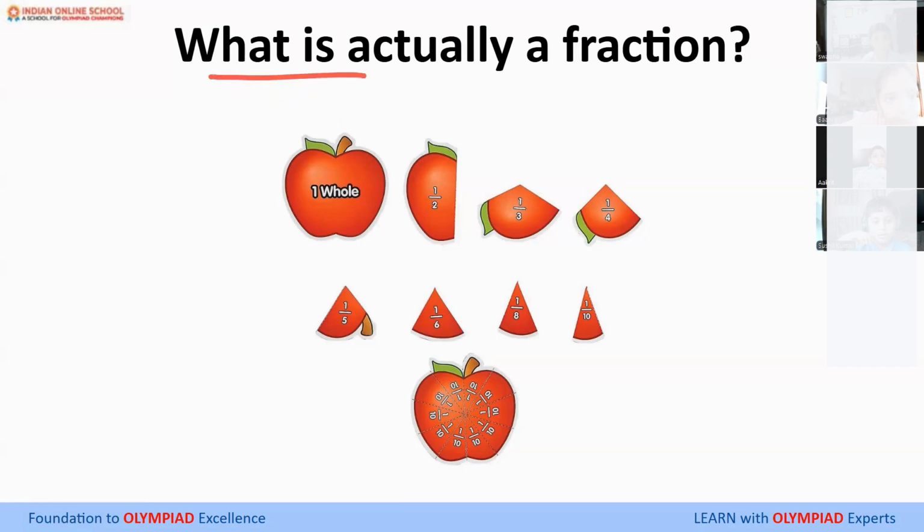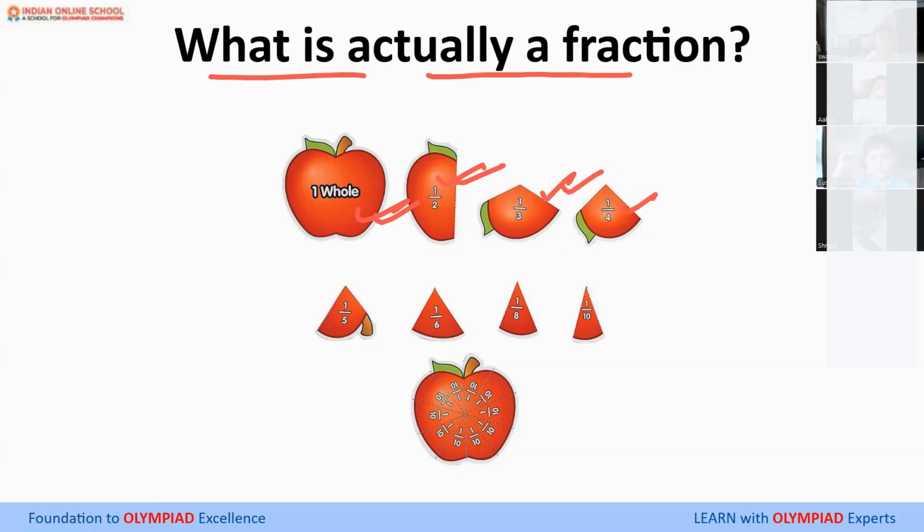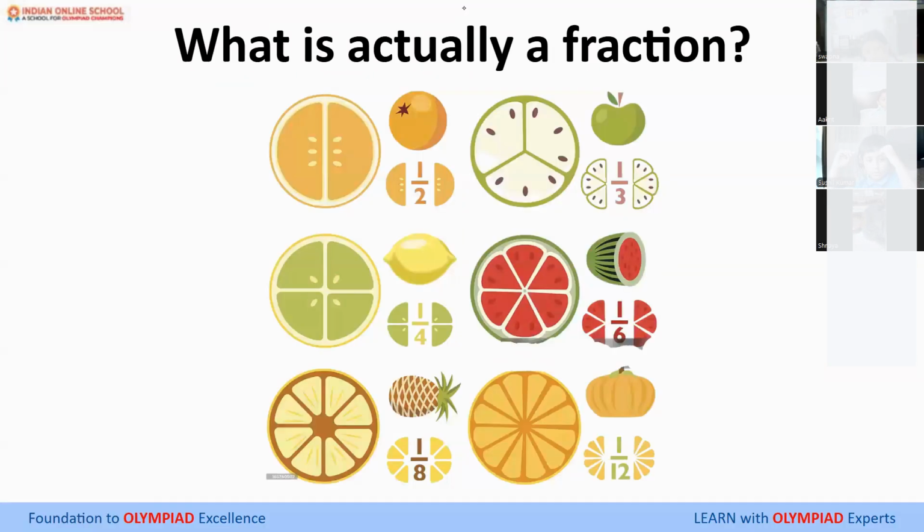Over here, the visual representation of a fraction, how it is formed, is shown. This is one complete apple. This is one cut I made, so half of an apple. Again, I further reduced it. So it's 1/3, 1/4, 1/5, and 1/10 of an apple like this. Okay, everyone. Few more visual representations of fractions are here.